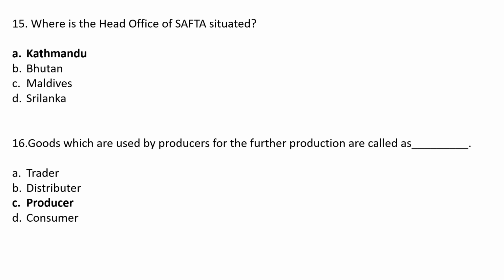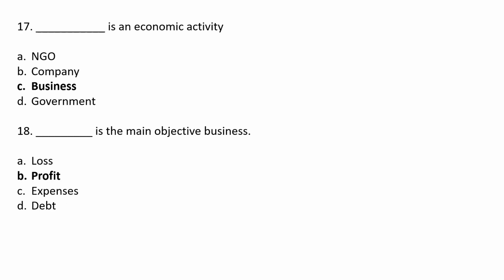Goods which are used by producer for the further production are called as option A trader, option B distributor, option C producer, option D consumer. The correct answer is option C producer. Goods which are used by producer for the further production are called as producer.